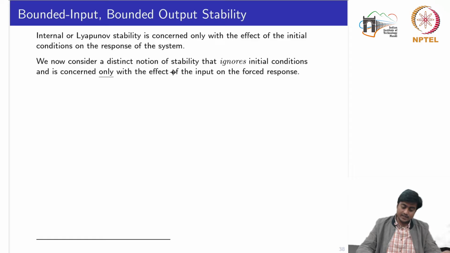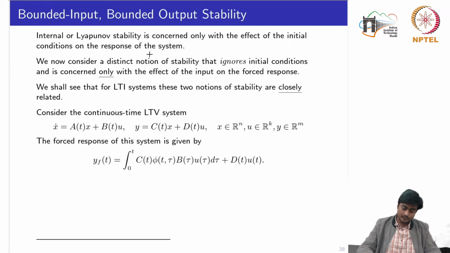So we now consider a distinct notion of stability that ignores the initial conditions and is concerned only with the effect of the input on the forced response. So far, for the internal and the Lyapunov stability, we have considered the homogeneous systems. So here we will consider that the initial conditions are 0 and the output or the state is only affected by the input given to the system. So we shall see that for LTI systems these two notions of stability are closely related, that is the bounded input bounded output stability and also the Lyapunov stability.